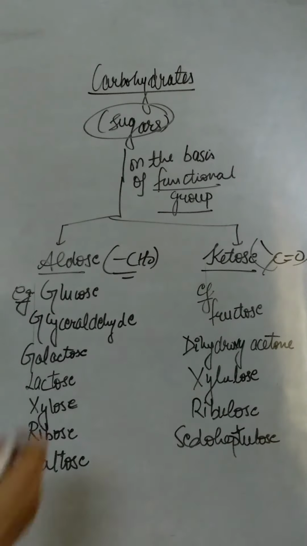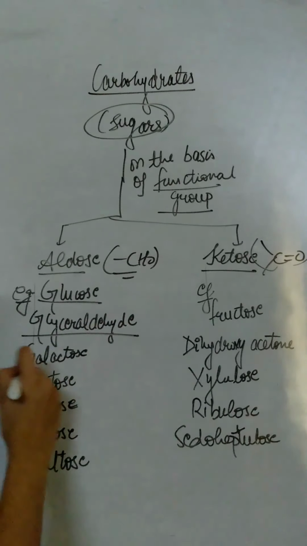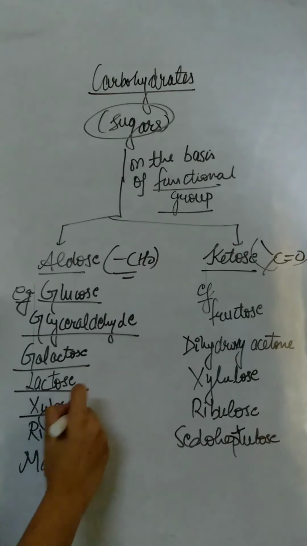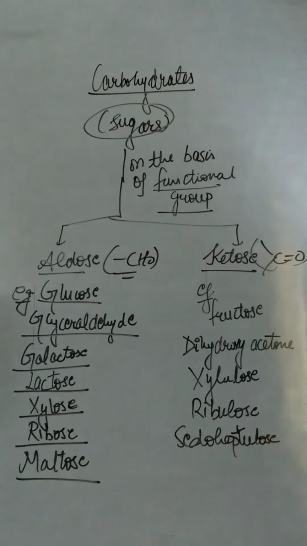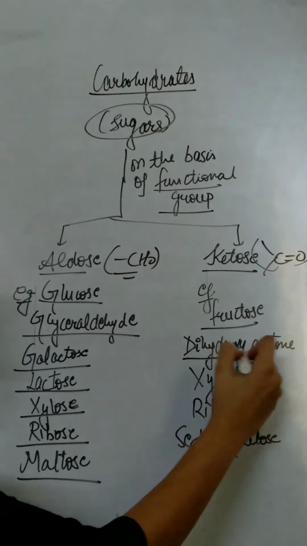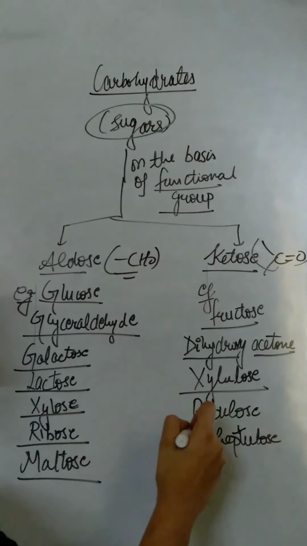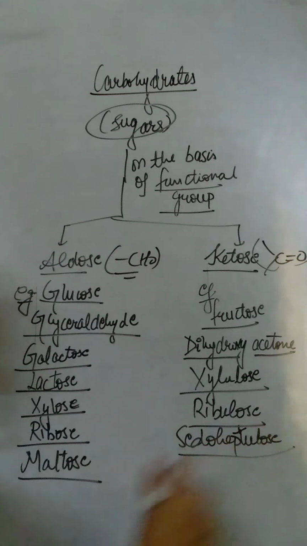Examples of aldose sugars are glucose, glyceraldehyde, galactose, lactose, xylose, ribose, maltose, while that of ketose sugars are fructose, dihydroxyacetone, xylulose, ribulose, pseudoheptulose.